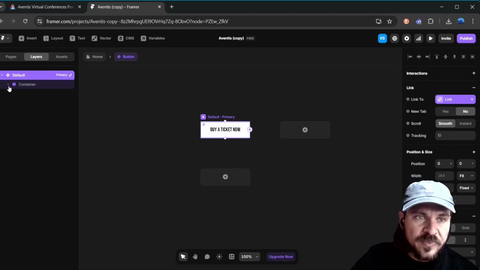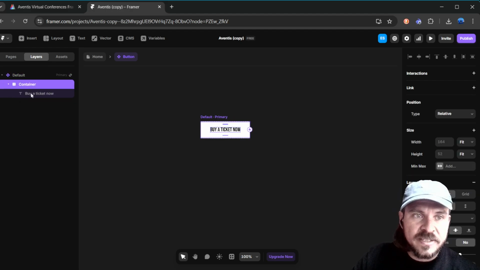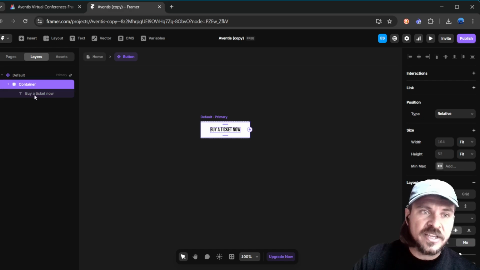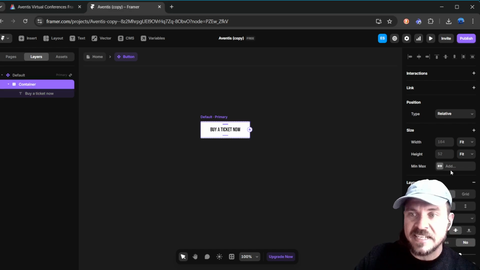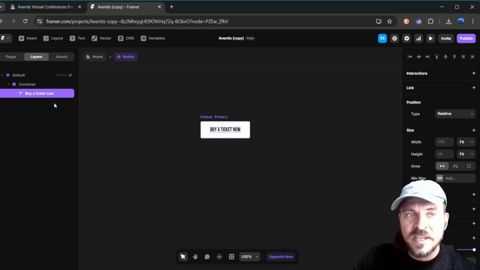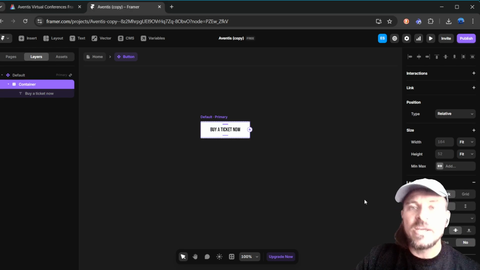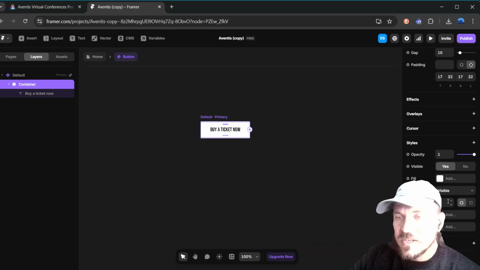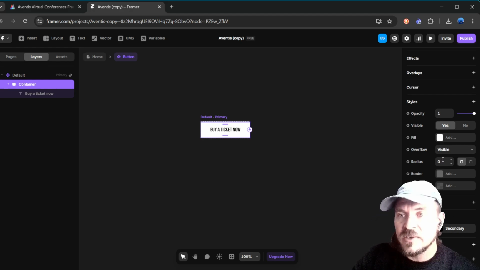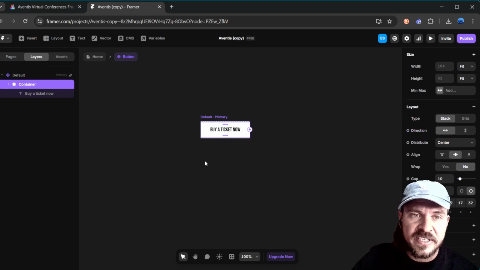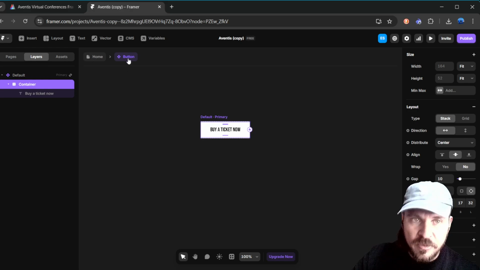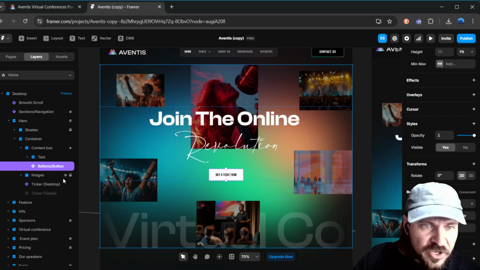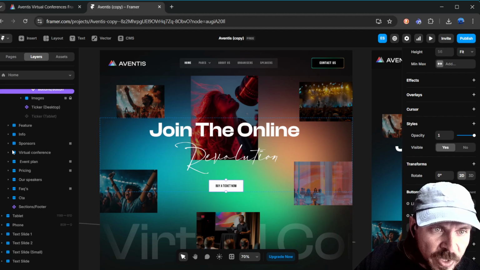So that's what this is here. You can see the actual setup of this is very similar to the last thing we looked at, right? It's going to have these stacks that we talked about. It has the text here. But essentially, it's like a mini website inside the website. It's a mini object inside of the website. So now I can start changing the colors, and I can start changing the different sizes and things like that. So this is called a component. I'll show you another example of this because it's quite important.